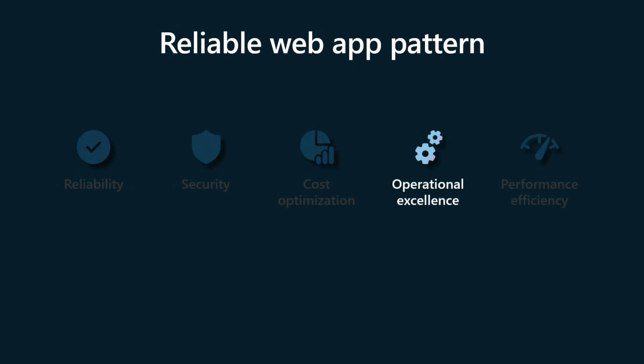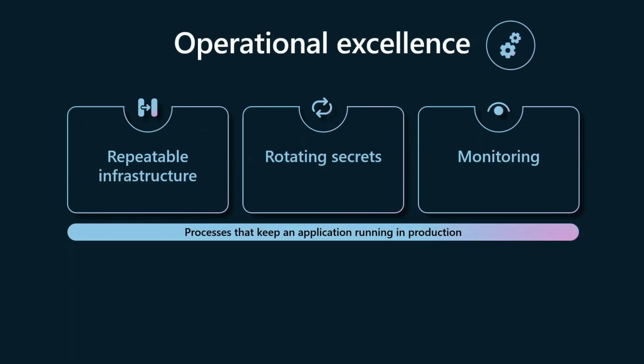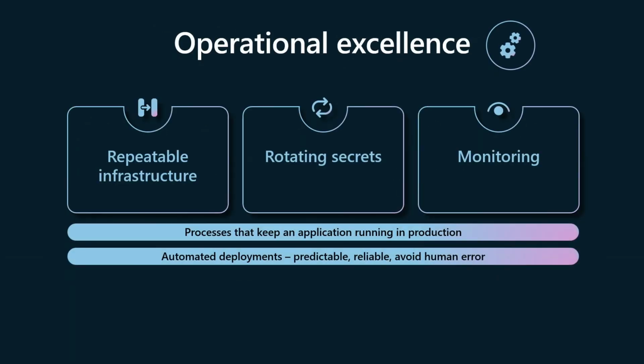Cool. So let's talk about operational excellence. I think we briefly touched upon a few things, but we'll go again. One is the repeatable infrastructure. That's what I was talking about. Matt touched upon that. We decided how to choose on a Redis cache, choosing the SKUs and so on. The whole idea of operational excellence is what are the set of processes to keep your applications running in production? And that's the important aspect.